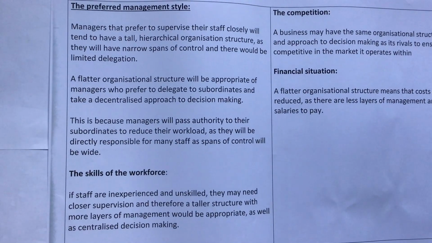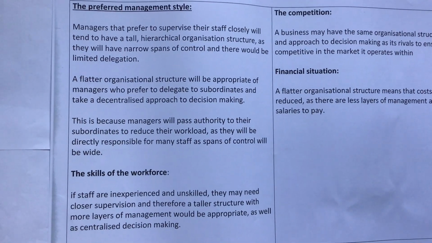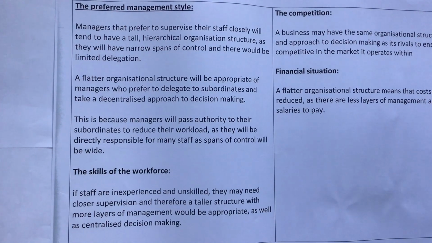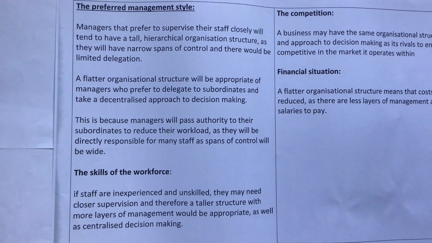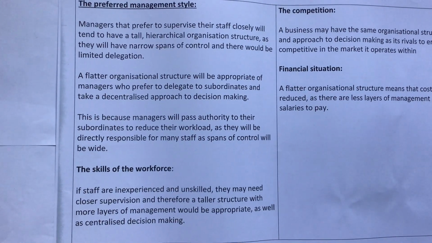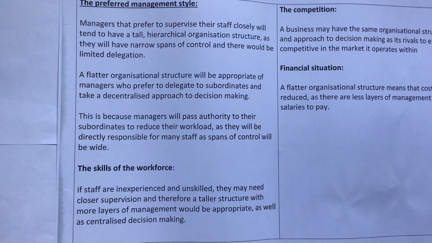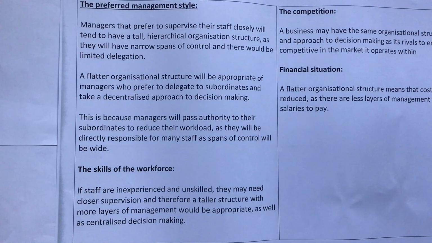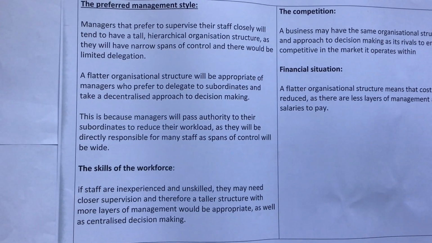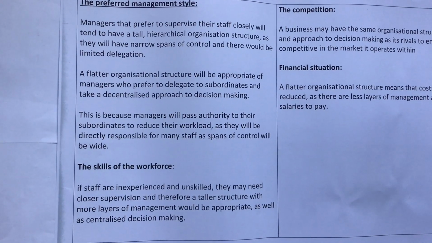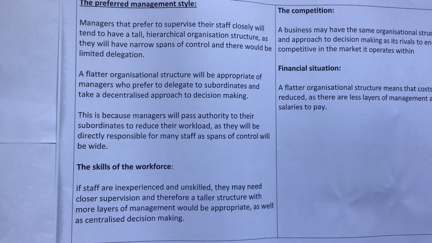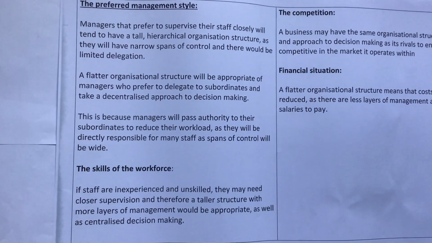The preferred management style: managers that prefer to supervise their staff closely will tend to have a tall hierarchical organizational structure, as they'll have narrow spans of control and there would be limited delegation. A flatter organizational structure will be appropriate for managers who prefer to delegate to subordinates and take a decentralized approach to decision making. This is because managers will pass authority to their subordinates to reduce their workload, as they will be directly responsible for many staff, as the span of control will be wide.